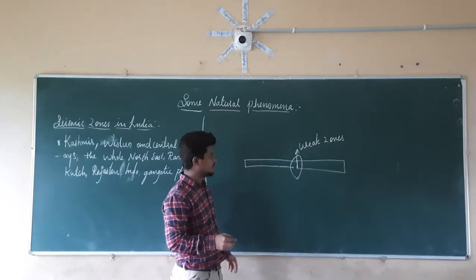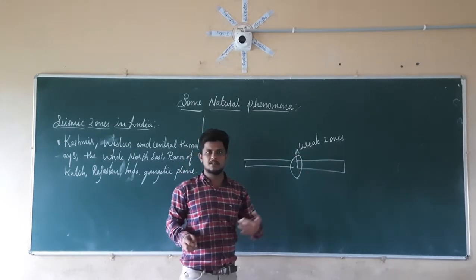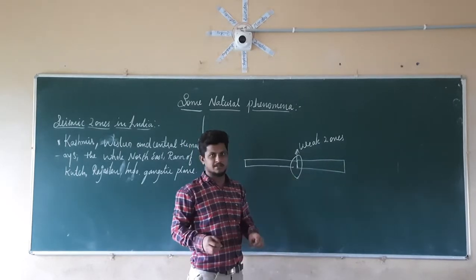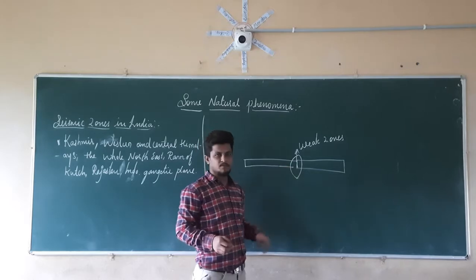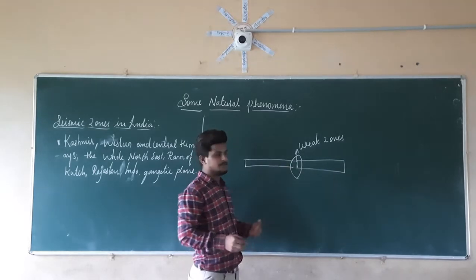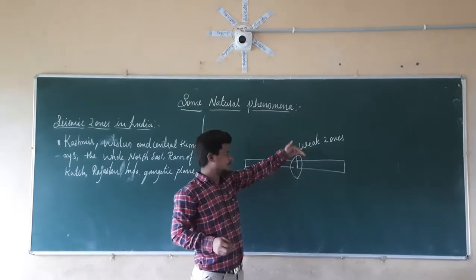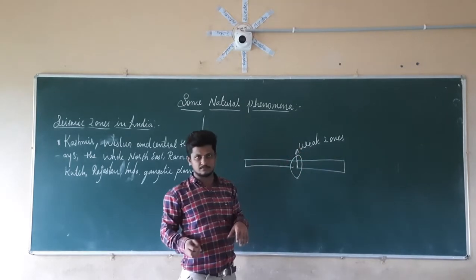Why are those weak zones? Because the maximum amount of earthquake or disturbance happens at this point. If the disturbance happens here, that means the vibration, the eruption of the earthquake, happens at this point. So the area that comes at this point is the weak zone.